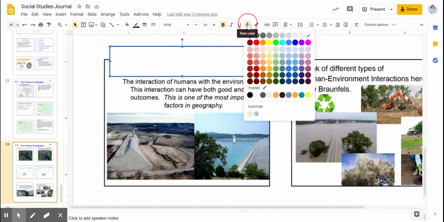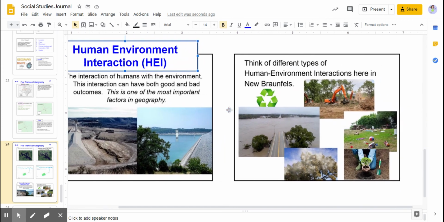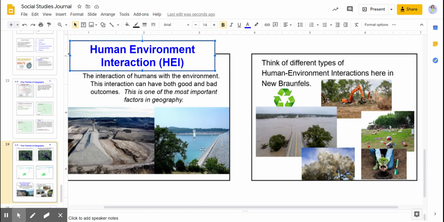Okay. Next thing you need to write in your notes, human environment interaction, HEI. The interaction of humans with the environment. This interaction can have both good and bad outcomes. This is one of the most important factors in geography. Think of different types of human environment interactions here in New Braunfels. So you can tell in these pictures what happens when humans alter an area. Sometimes there's litter or trash, but sometimes people plant trees and do good things. Sometimes there's pollution.